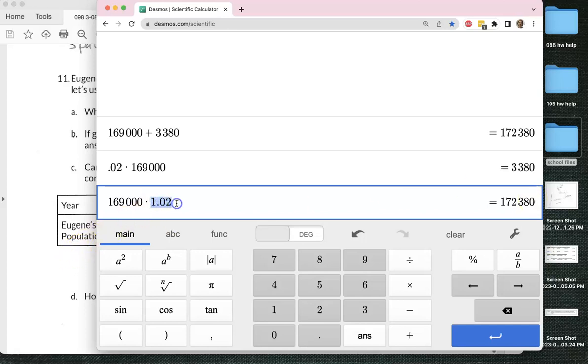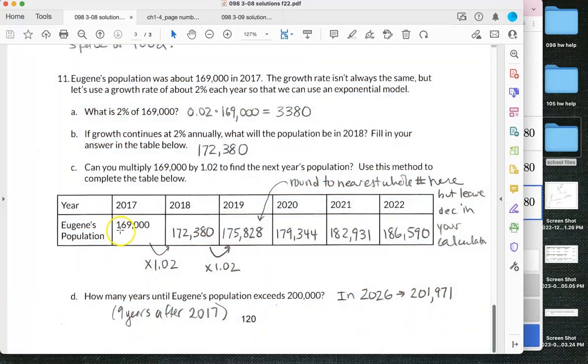The reason we multiply by 1.02 is because we're going to have 100% and 2% extra. So 102% is 1.02. So I take every year and I multiply by 1.02. That answer times 1.02. Over and over again, we're always multiplying by the same number. And in this case, it's 1.02. So we're not doubling every year. We're multiplying by 1.02. But that creates an exponential growth situation.